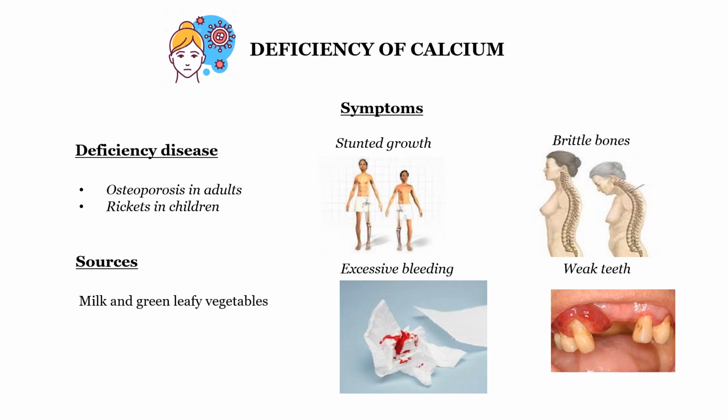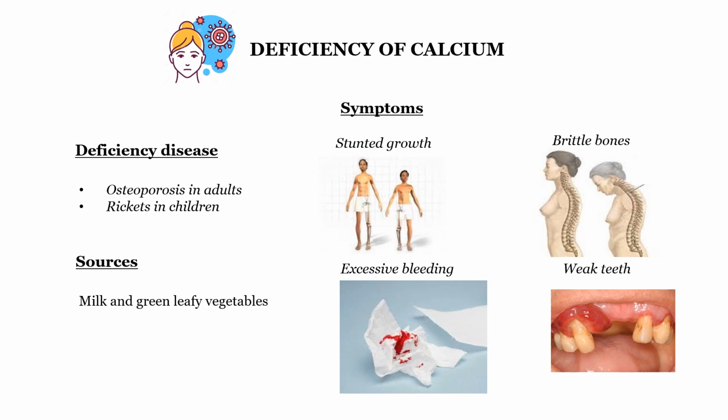Now let's move to the deficiency of minerals. There are many minerals like calcium, phosphorus, iodine, sodium, potassium, magnesium. Now, let's see about the deficiency of calcium. Deficiency of calcium causes diseases like osteoporosis in adults, rickets in children. Its symptoms are stunted growth, brittle bones.